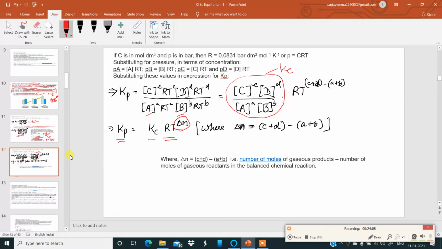Here delta n is the sum of the stoichiometric coefficients of the products minus the sum of the stoichiometric coefficients of the reactants. Okay, remember this. This is the relationship which you have to remember and be able to derive. So Kp is finally equal to Kc (RT) to the power of delta n. Remember this and practice this illustration. Now, see this derivation in your textbooks.